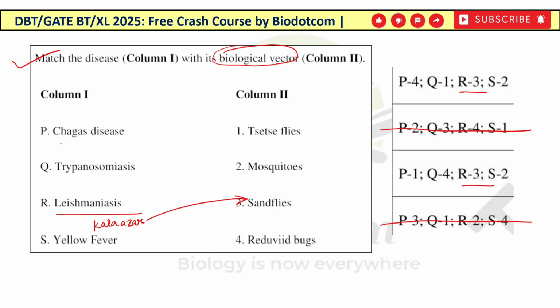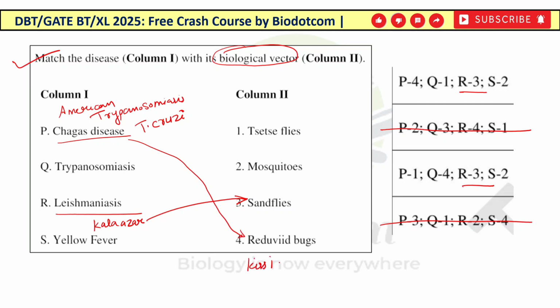Now, Chagas disease. Chagas disease is also called the American trypanosomiasis, which is caused by the Trypanosoma cruzi. So this disease is transmitted by the reduviid bug, which is also known as the kissing bug.